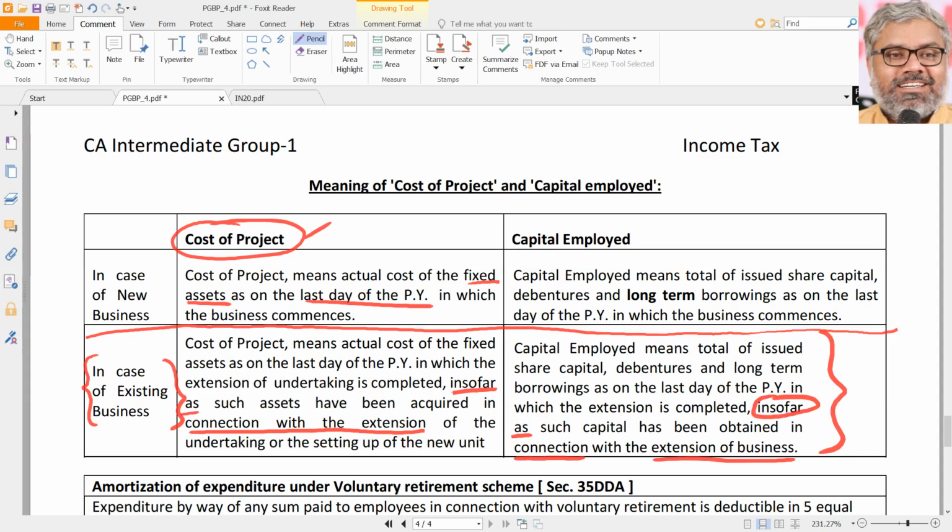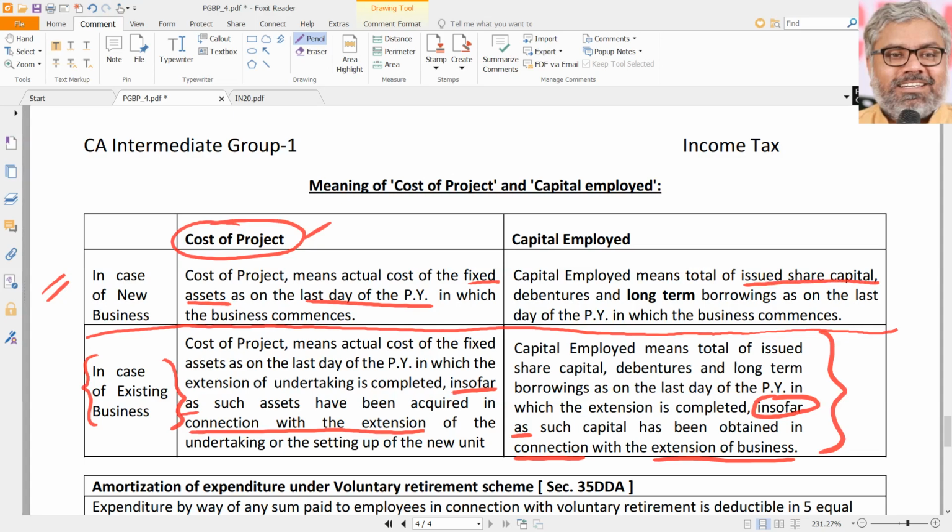The main point is this. What is basically cost of project? That is the actual cost of fixed assets prevailing on the last day of the previous year in which the business has commenced. Now, capital employed is very important. This can be asked for us to be calculated. So, what is capital employed? It is a total of issued capital. Share capital is a word used.